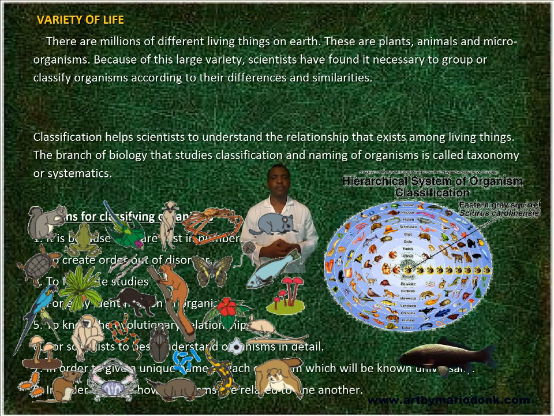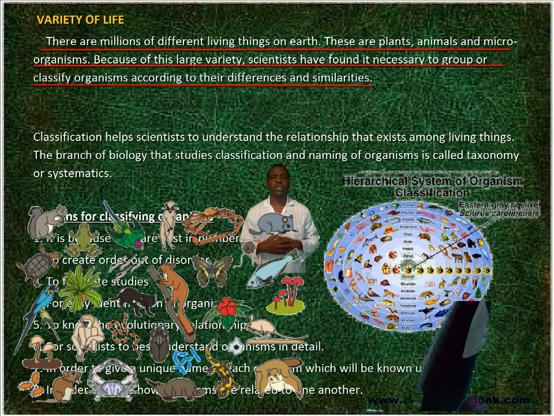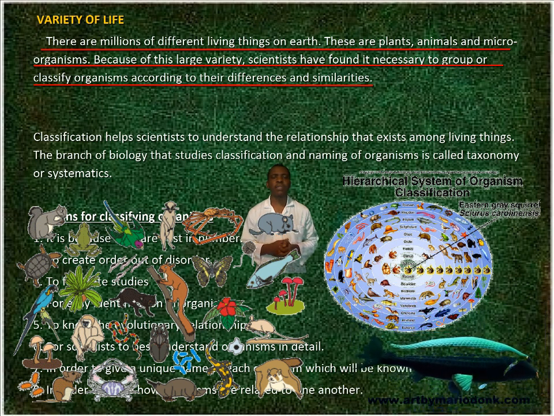Variety of life. There are millions of different living things on Earth. These are plants, animals, and microorganisms. Because of this large variety, scientists have found it necessary to group or classify organisms according to their differences and similarities.